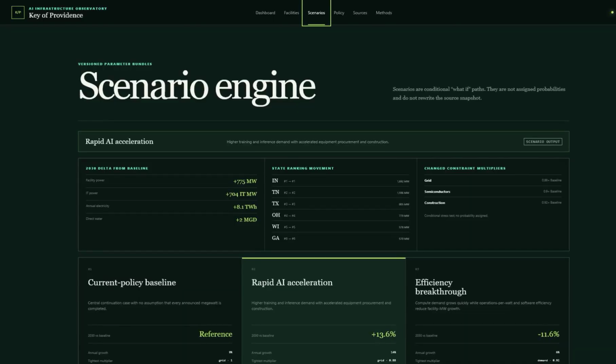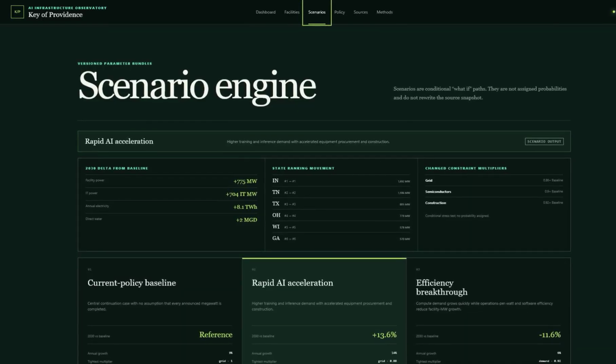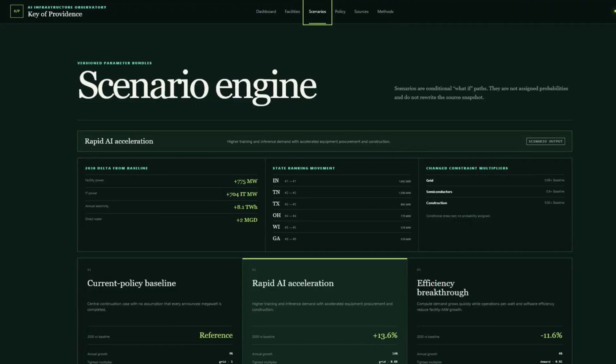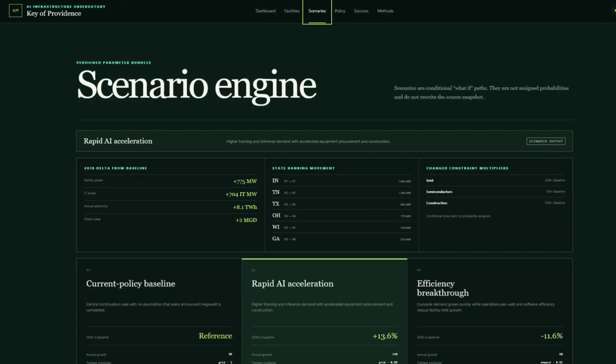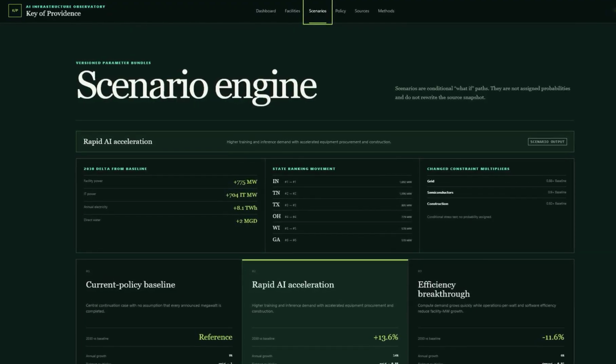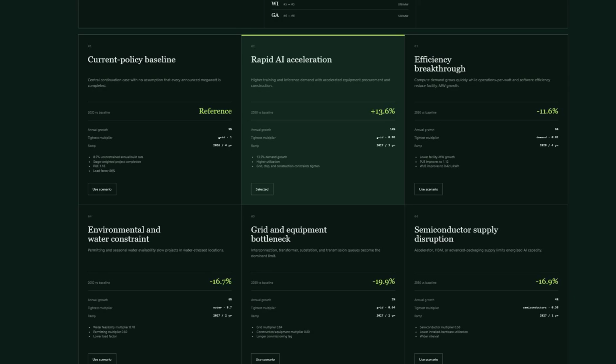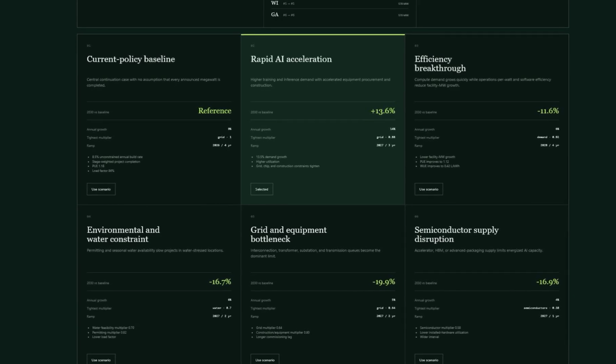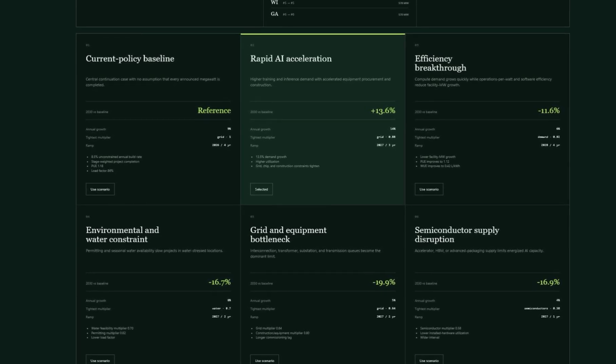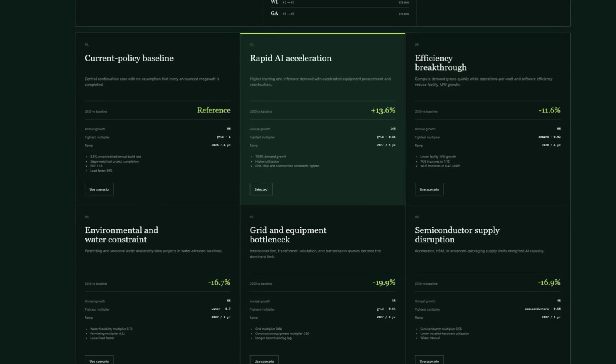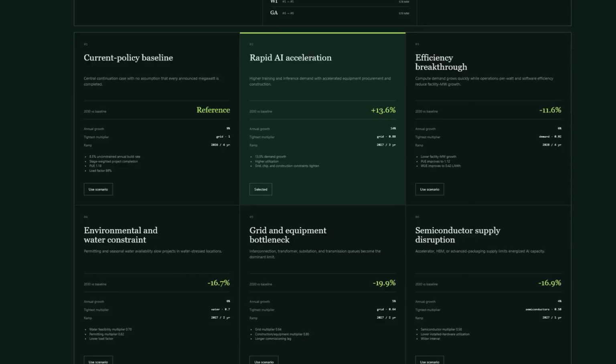The scenario engine packages 9 conditional what-if futures: rapid demand, efficiency gains, water limits, grid bottlenecks, chip disruption, and more. Each bundle exposes its growth rate, timing, resource assumptions, and constraint multipliers. None is assigned a probability, and selecting one never rewrites the source snapshot.